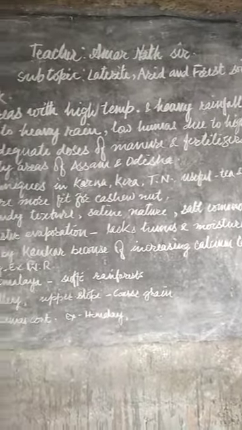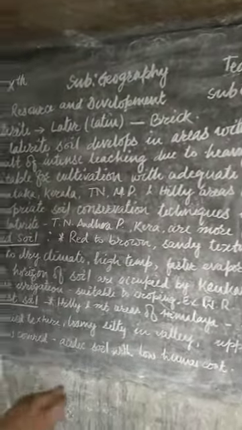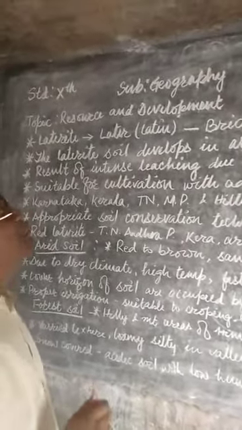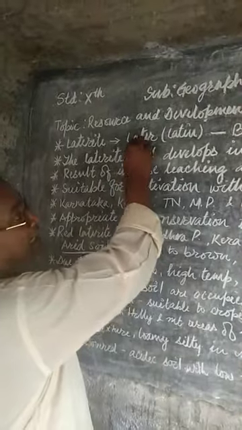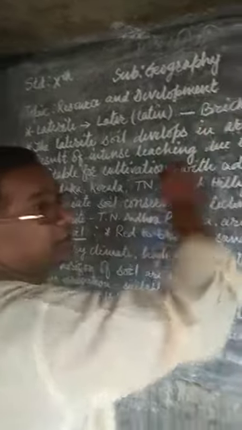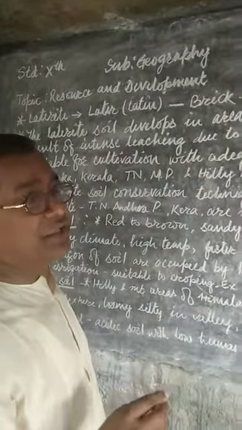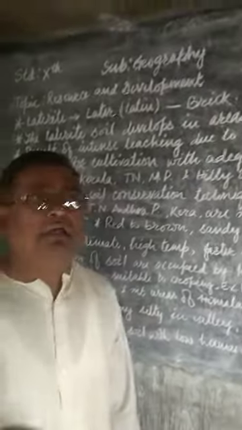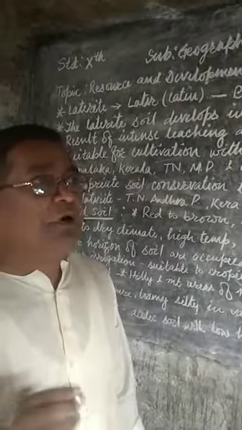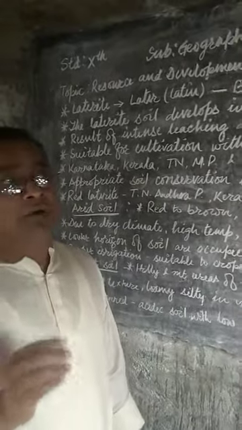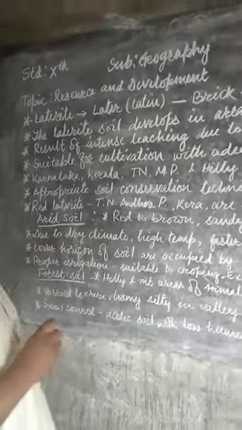Laterite soil, as you know, the term laterite is derived from the Latin word later, and later means brick. Brick is the reddish substance which is used for building our homes or houses.